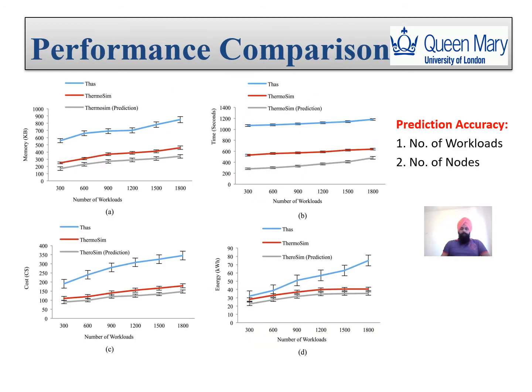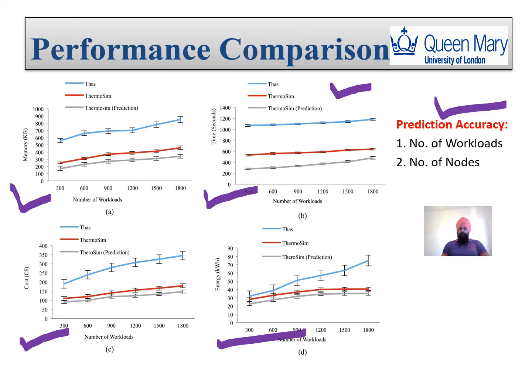Here we have compared the performance of ThermoSim with the existing simulator, THAS, based on different performance parameters such as memory, time, energy, and cost. We have also compared the performance of ThermoSim with THAS in terms of prediction accuracy for both the number of workloads and the number of nodes.